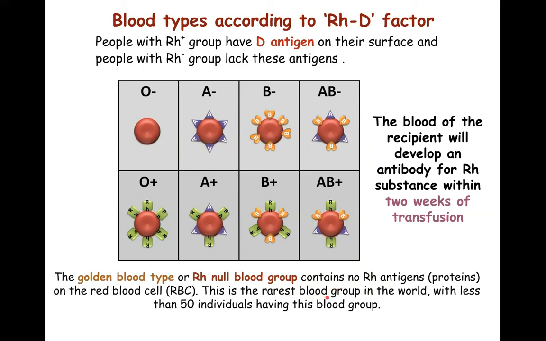It is the rarest blood group, and less than 50 individuals have this blood group. So this blood group, which is Rh null, means they are neither Rh positive nor Rh negative. They simply don't have the Rh antigen, any kind of Rh antigen, any kind of this Rh protein. Those people are called the golden blood types.